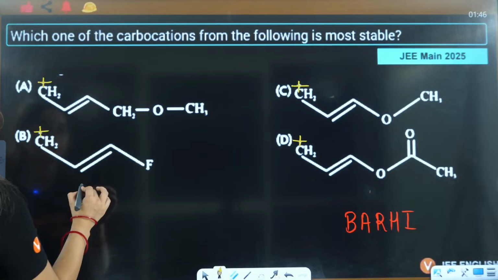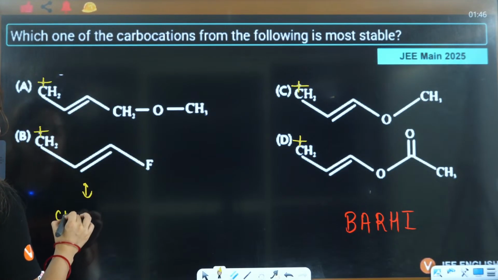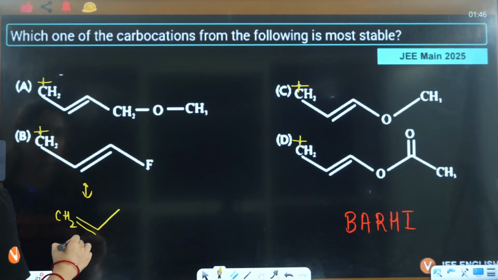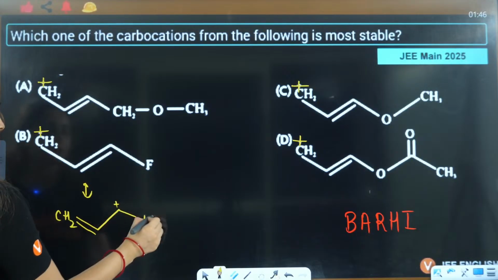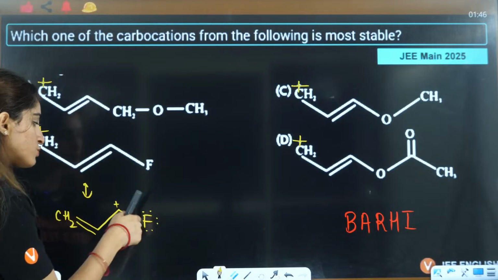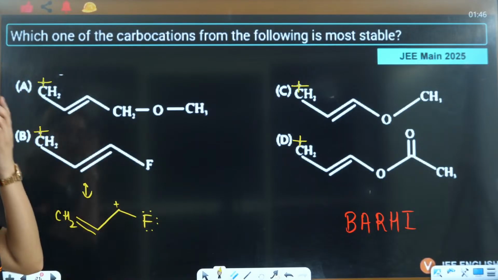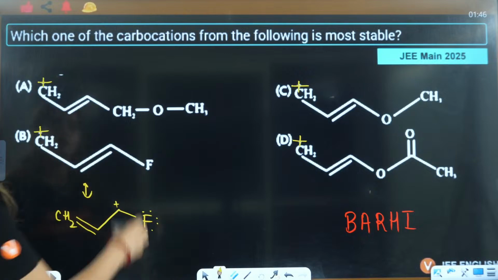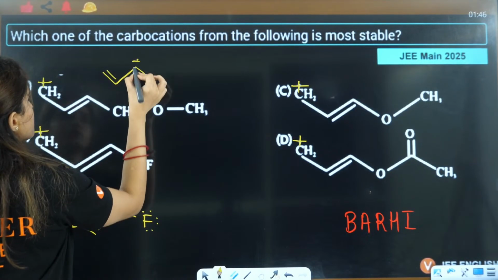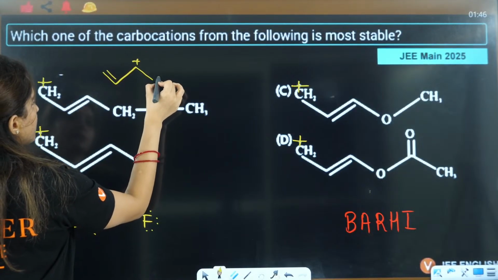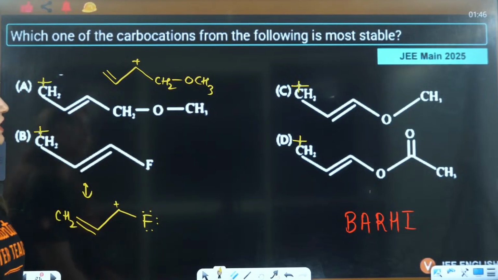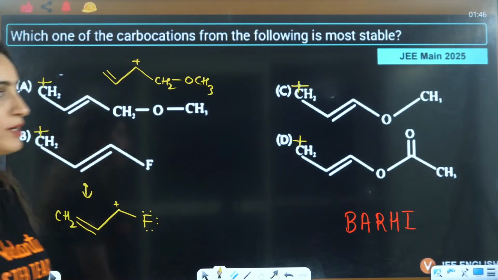If you see this, if you make the resonating structure of this one, this will become CH2, this is double bond, this will become positive. This will become fluorine. So that means this is going to show back bonding, right? If you see this case here, this is also going to show you back bonding. This will become double bond, this will become positive, this will become CH2OCH3. Here you will not see, even after resonance you will not see back bonding.